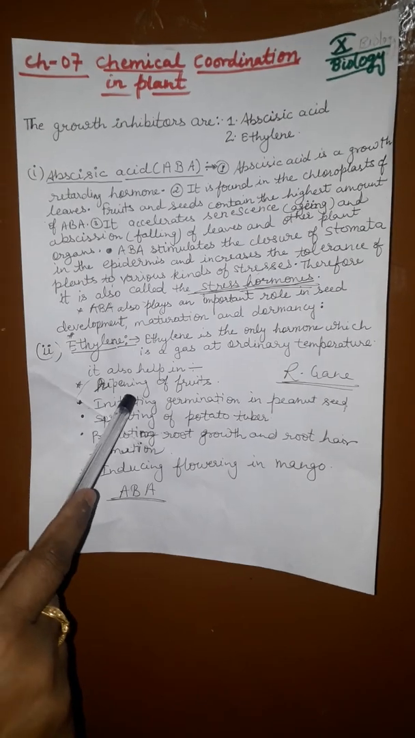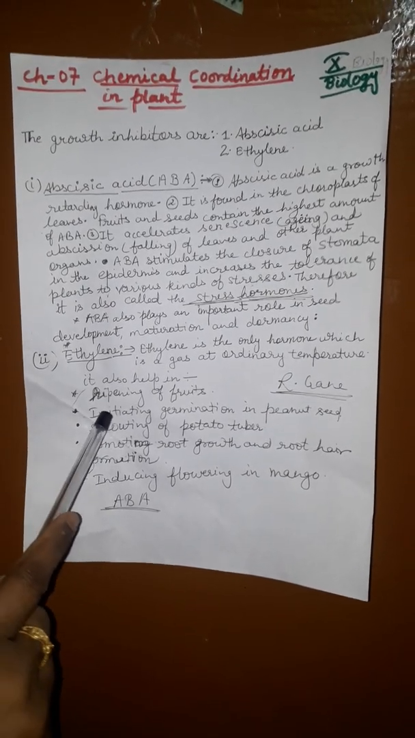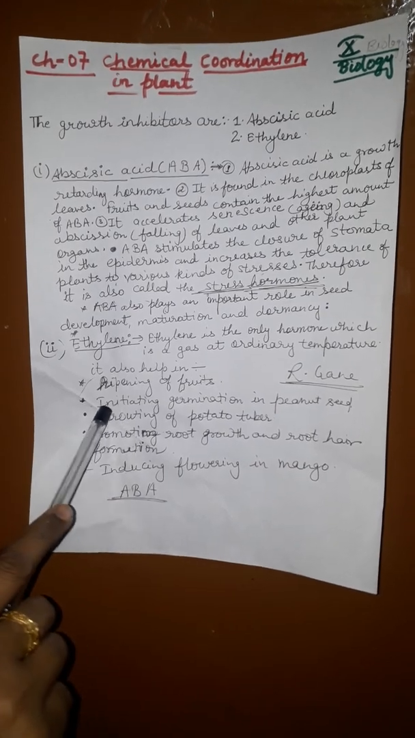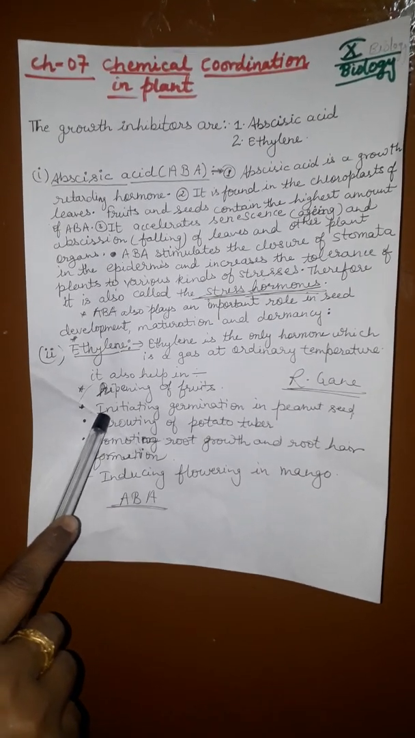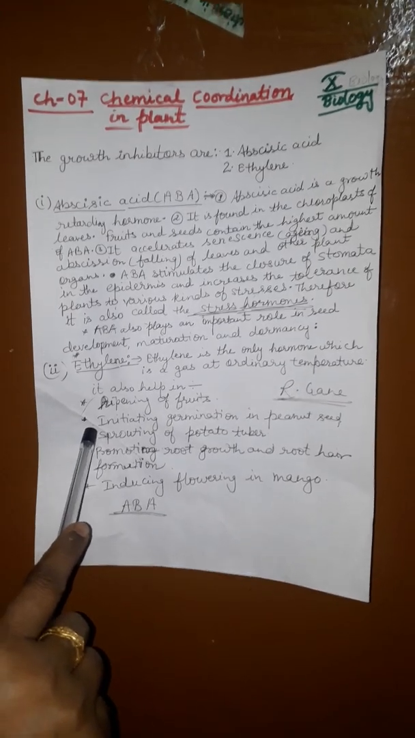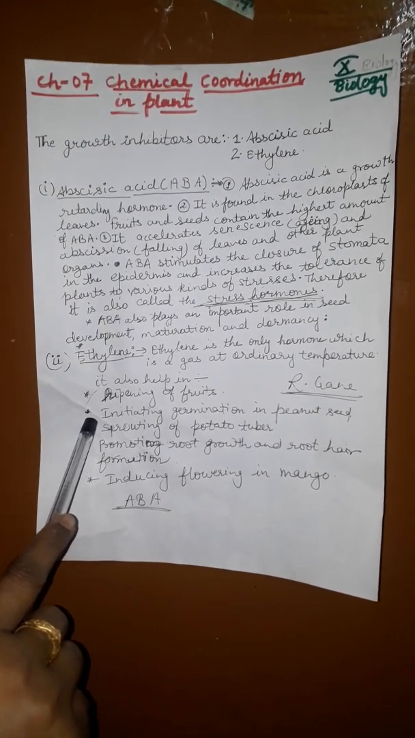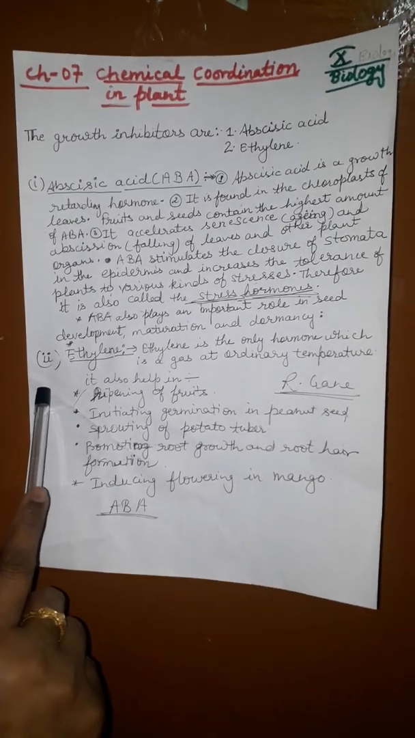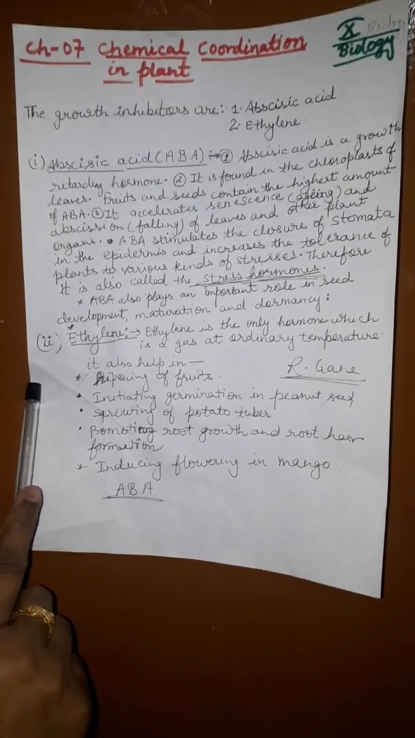Now, what is ethylene? Ethylene is the only hormone which is a gas at ordinary temperature. It is produced in fruits and remains in the same fruit. Its site of synthesis and site of action are not different. A gas causing ripening of fruit was first found emanating from oranges.